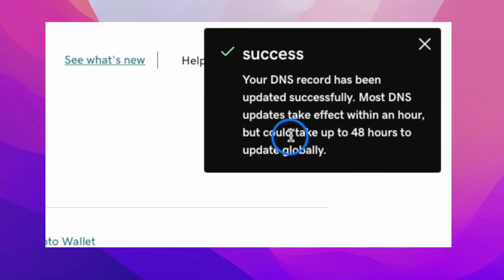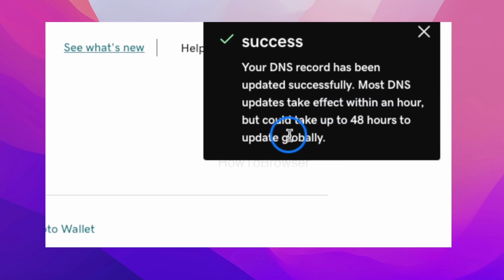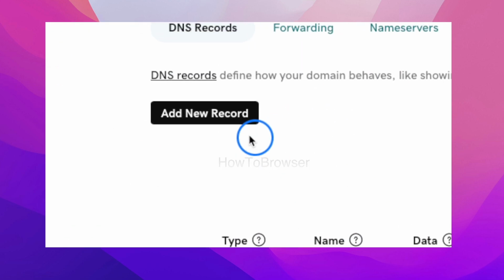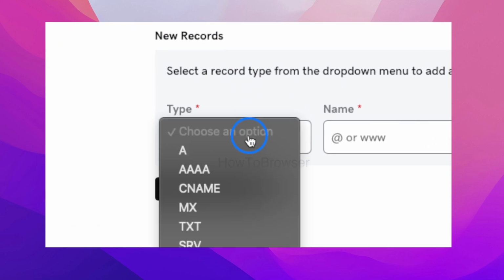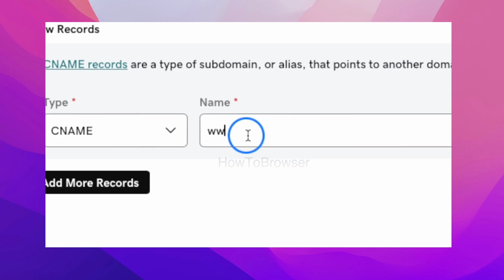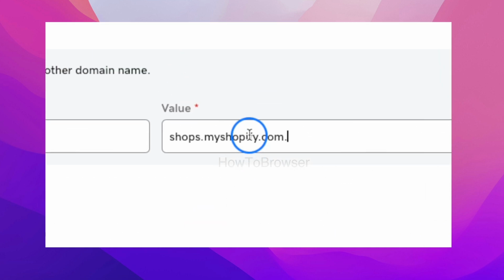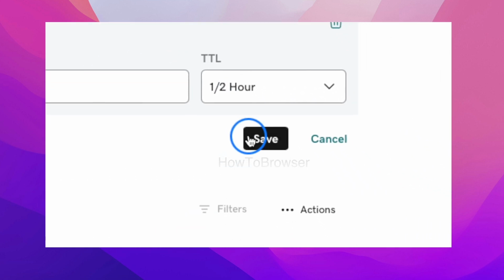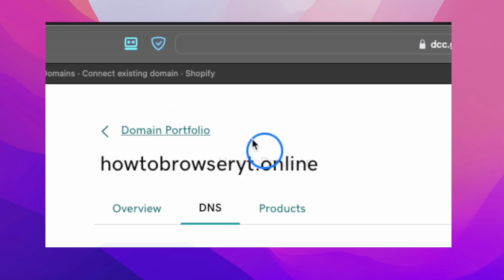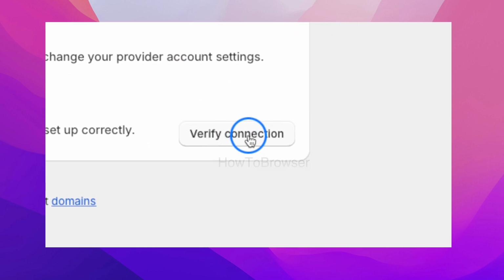Updating DNS. Also remember most DNS updates take effect within an hour, but it could take up to 48 hours to update globally, so remember that. Now let's click on add new record, and then here we're going to select CNAME, and then www, and then for value, we're going to copy this value. Make sure at the end there is a dot, and then click on save. And that's what you have to do. Now you just go back to Shopify, and then you click on verify connection, and that's it.